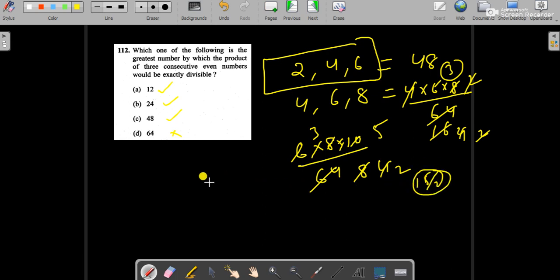That means 48 will be the greatest number which would exactly divide the product of three consecutive even numbers. So the answer is option C, not 64, because 64 is not applicable in all the cases, but 48 is applicable in all the cases. Let's move to the next question.